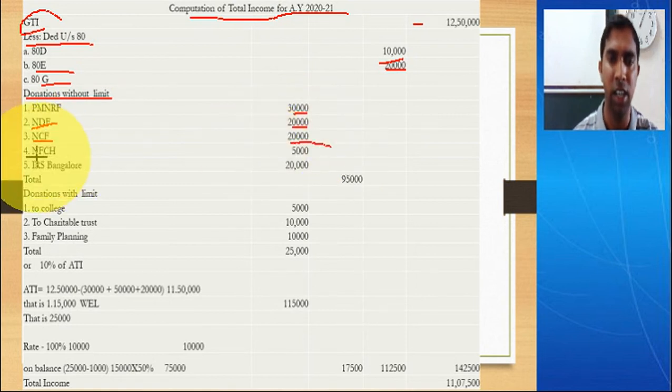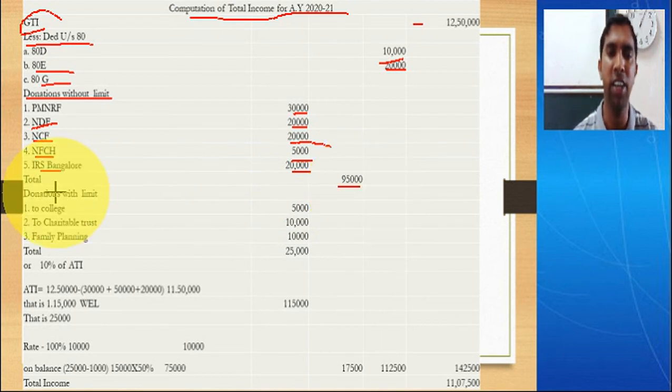Then National Fund for Communal Harmony 5,000. Then it is a specialized institution, so definitely you can claim deduction under section 80G at 100% without limit. Since it is a notified and approved institution, the total is 95,000 deduction. So this is a directly qualifying amount, so there is no limit here, without limit.